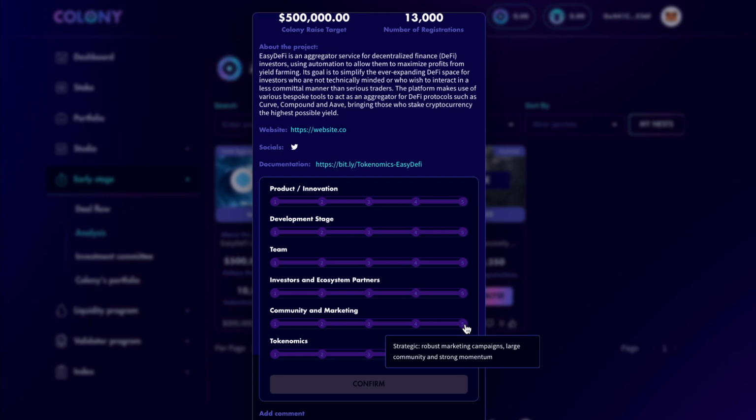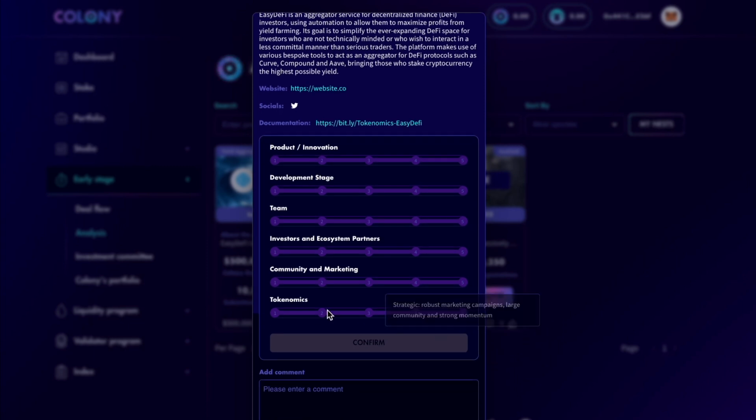You have robust marketing campaigns, large community, and strong momentum. As for the tokenomics, 1 would be weak, non-existent token utility, non-relevant token distribution and vesting. 2 would be limited. There is a token utility. Token distribution and vesting can be improved. And 5 would be it's quite robust. There are smart tokenomics with mechanisms to maximize utility and align interests.